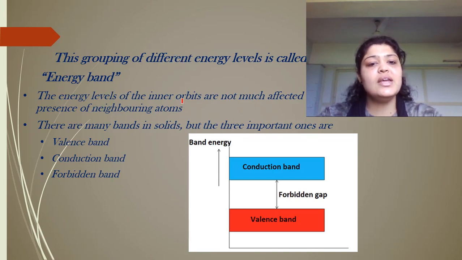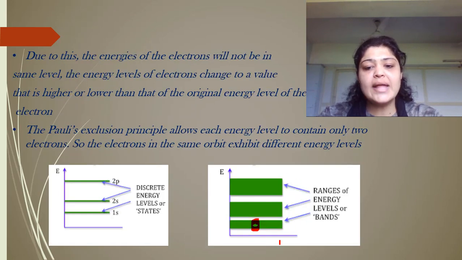The energy levels of the innermost orbits are not much affected, as I said. Why are they not much affected? Because they have the highest attraction with the nucleus. Now there are many bands formed in the solid. You can look at this diagram. The topmost is the one which we represent as the valence band. There is a splitting of energy levels below the valence band also, but it is so small that we neglect it. So the lowest occupied level we consider is the valence band.